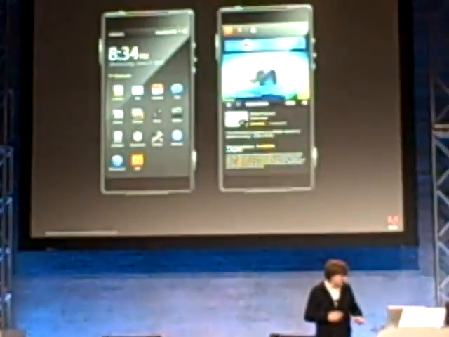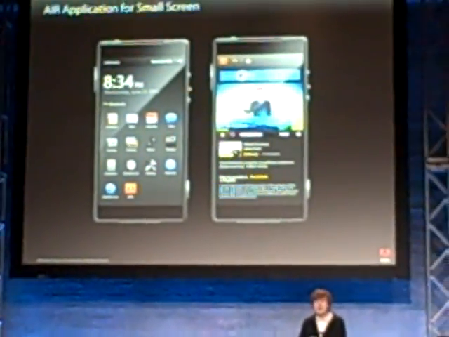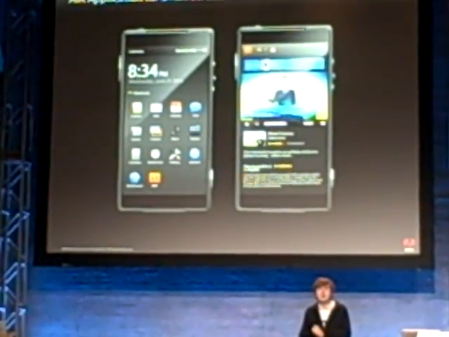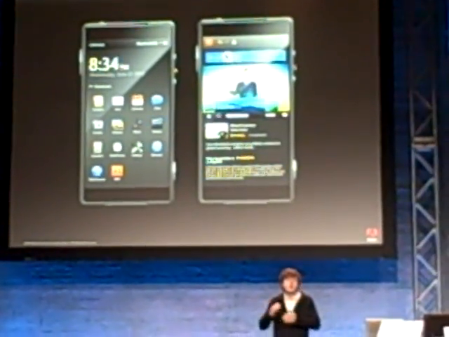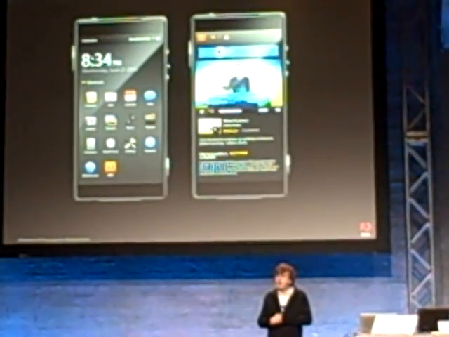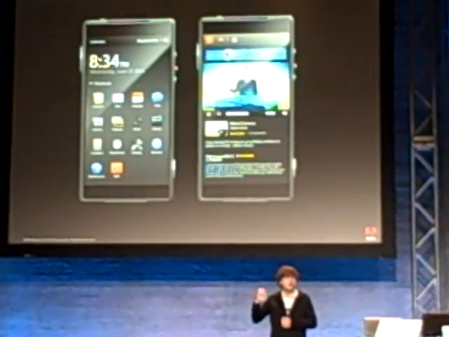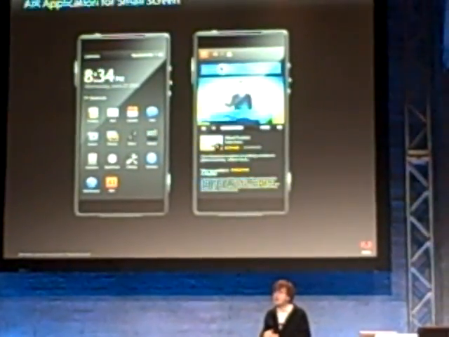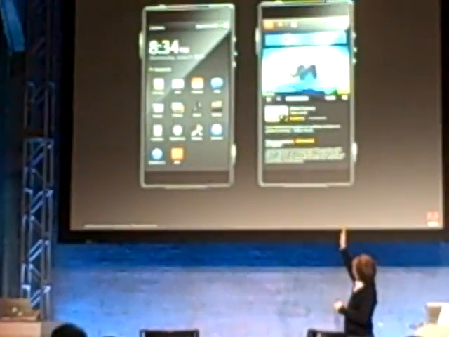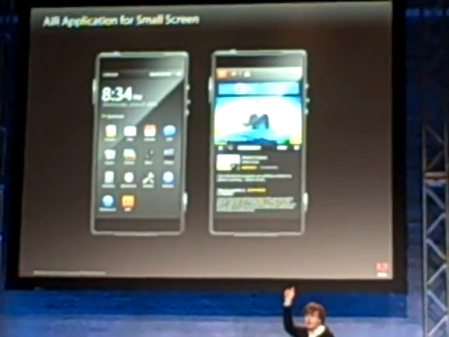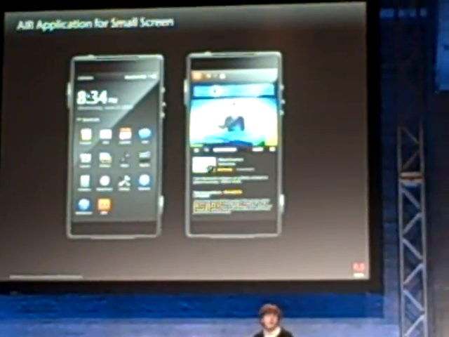So I wanted to show you our thinking here. We don't have this running yet, but I wanted to share some of the ideas that we're talking about and see what you guys think about this too. This is basically a concept of AIR running on a handheld device, a smartphone in this case. You can see on the left there's a bunch of application icons, and on the right there's Adobe Media Player running as one of the applications, but it could be any of the AIR applications.